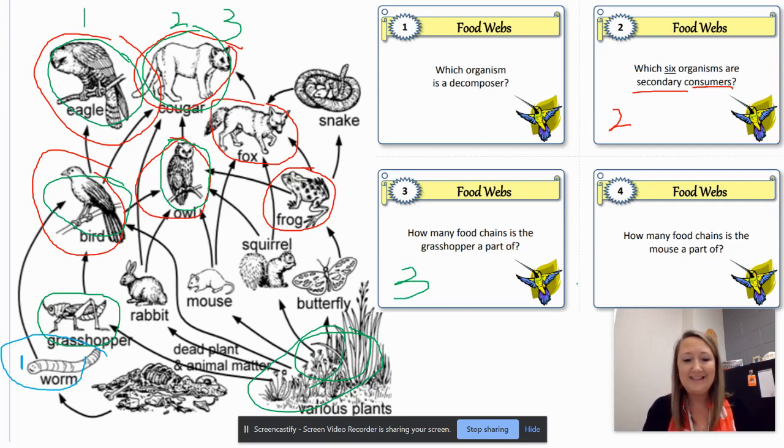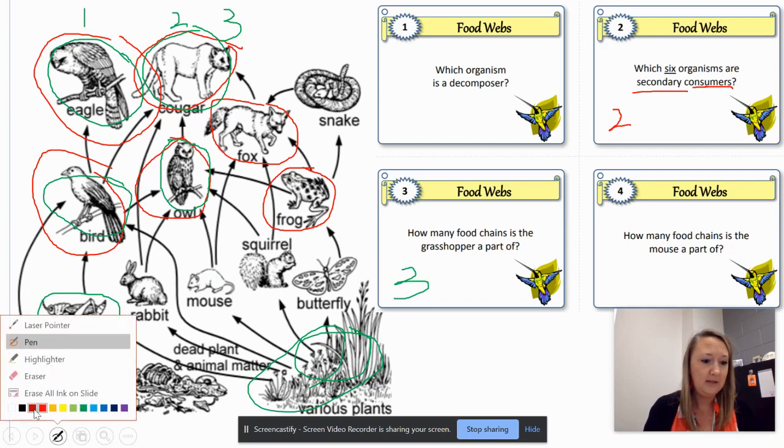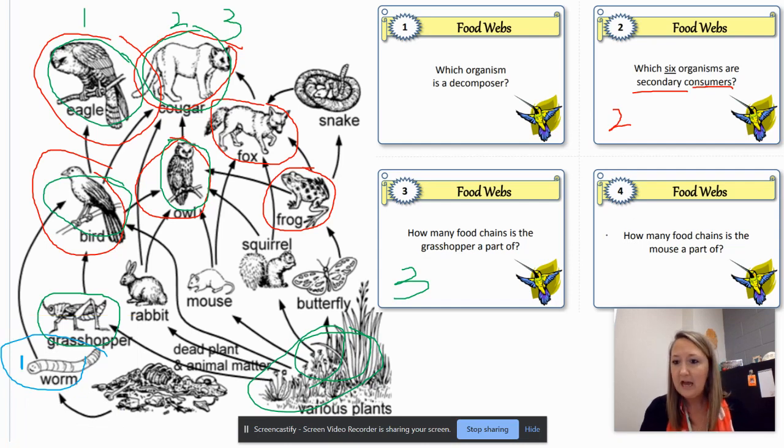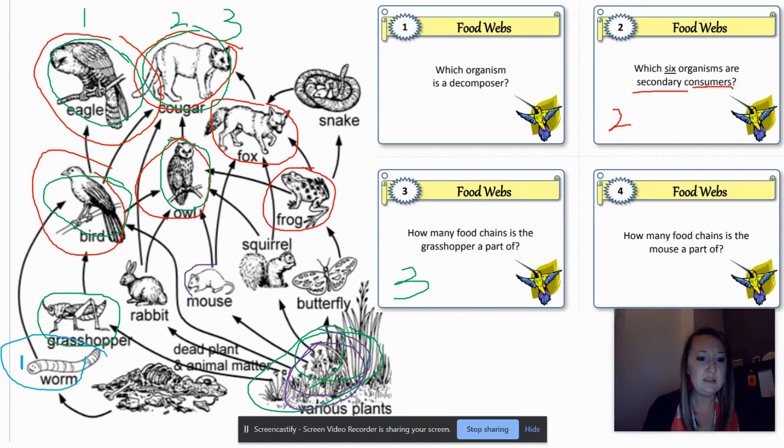How many food chains is the mouse a part of? Okay, so if I come down here, I already used that color. Purple. How many food chains is the mouse a part of, right? So same thing. We're going to start back down here. We've got our plants. We've got our mouse. We've got our owl.